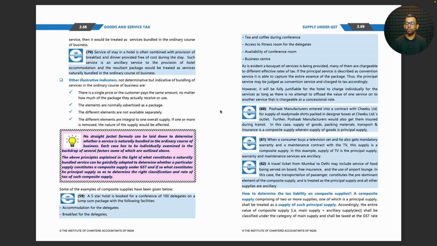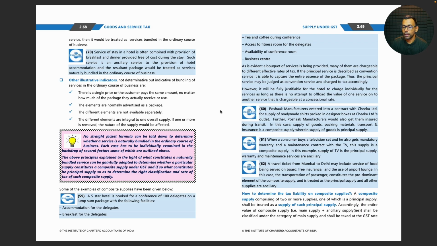A travel ticket from Mumbai to Delhi may include service of food being served on board, free insurance, and the use of airport lounge. In this case, transportation of passenger constitutes the predominant element of the composite supply and is treated as the principal supply, and all other supplies are ancillary.